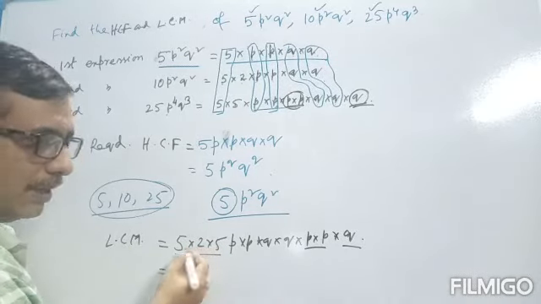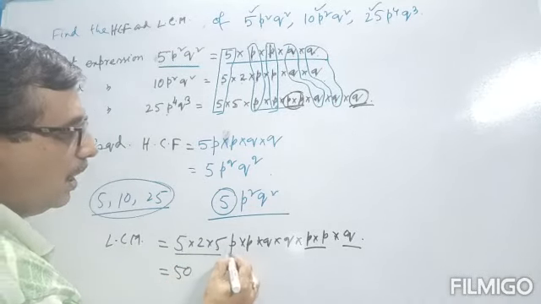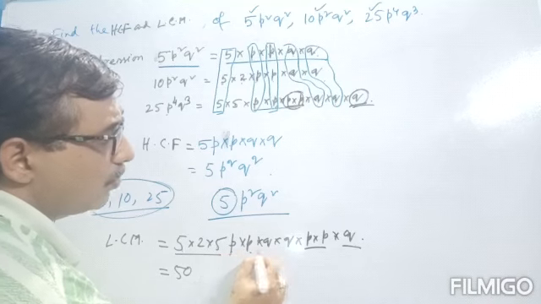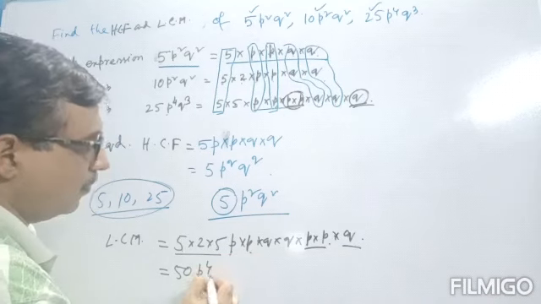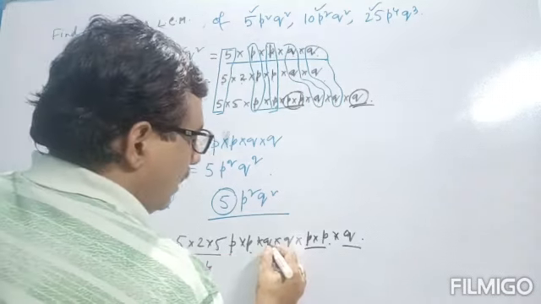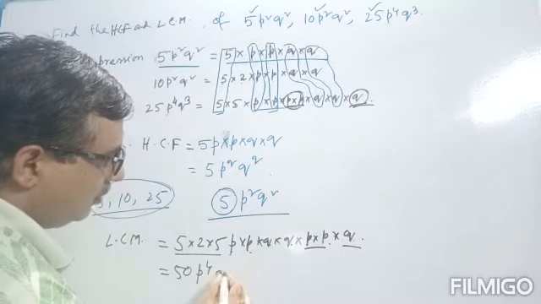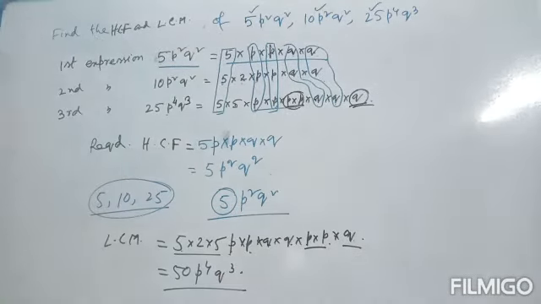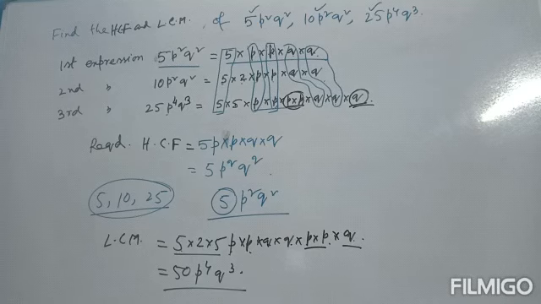5 into 2, 10, 10 into 5, that is 50. How many p's here? 1, 2, 3, 4, that means p to the power 4. How many q's are there? 1, 2, 3, so q to the power 3. So LCM is 50, p to the power 4, q to the power 3.